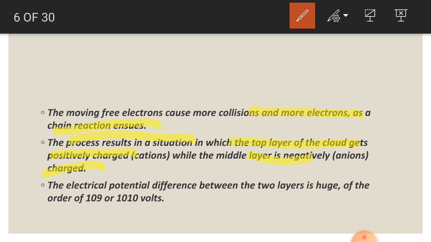Electrons are negatively charged and protons are positively charged; due to this collision there will be separation of the electron and the proton from the atom, and the electric potential difference between the two layers will be very huge.